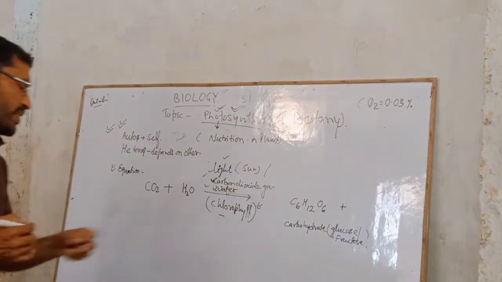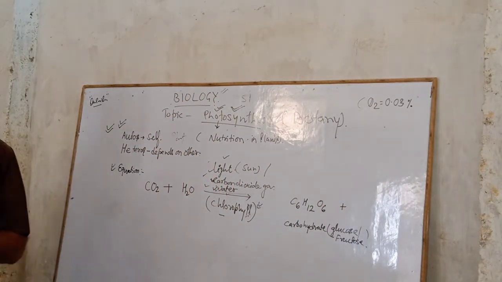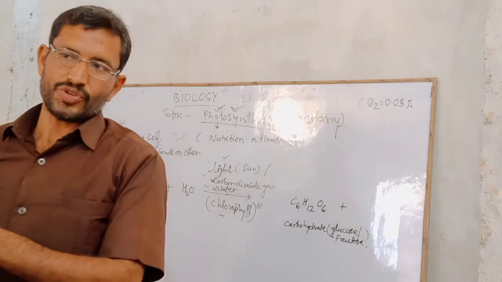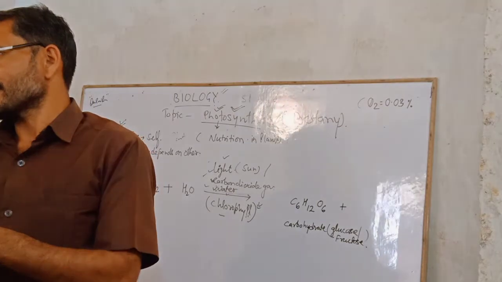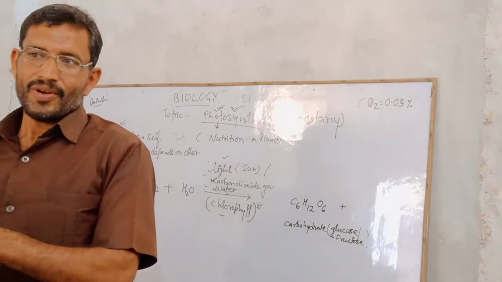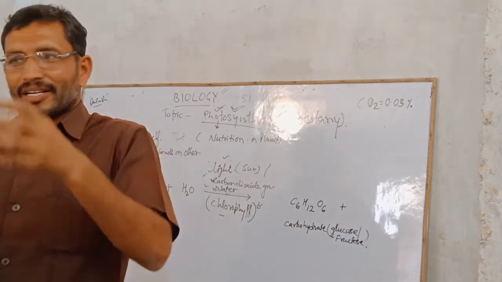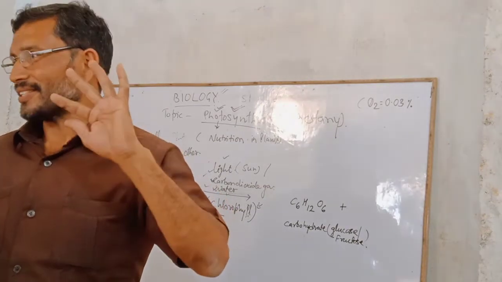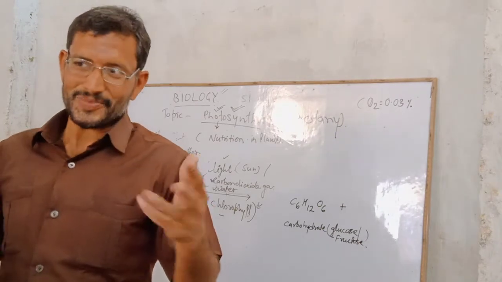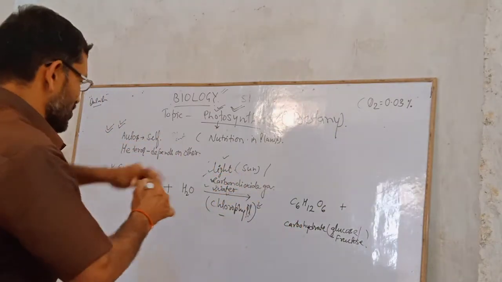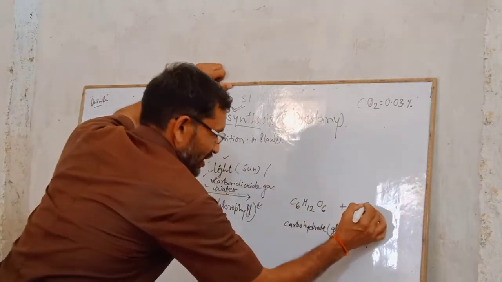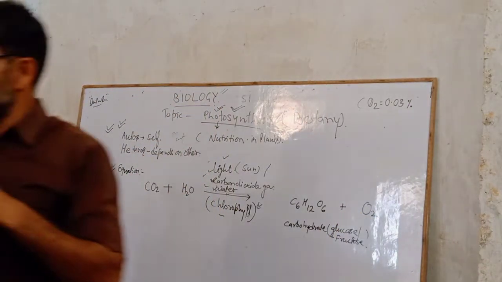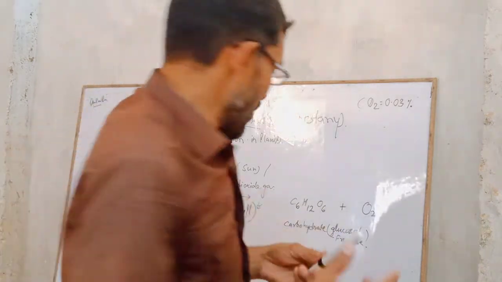And you know one thing more: in the photosynthesis process a very important gas emerges, that is oxygen. Everybody knows the plants absorb carbon dioxide from the environment and give out oxygen. How? Because of the process of photosynthesis, the side product is the oxygen which the plant evolves. Now balance the chemical equation.